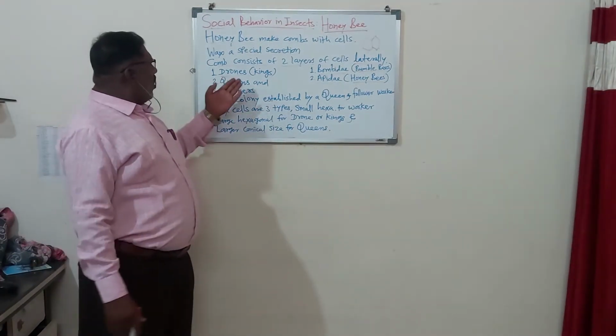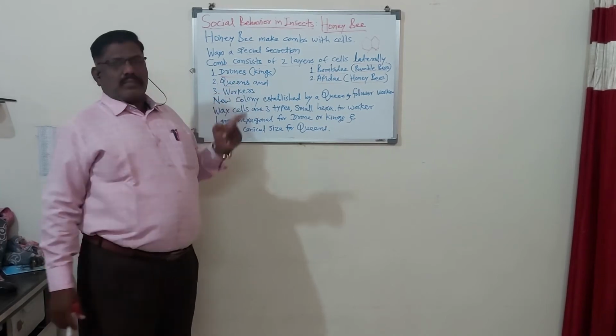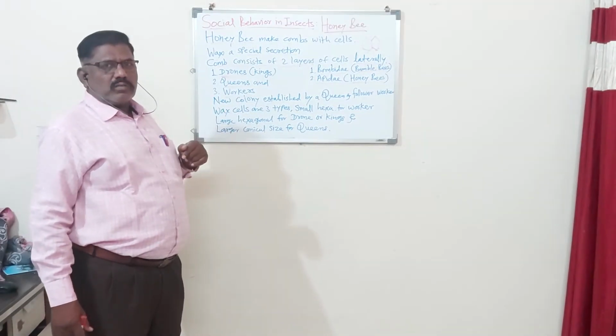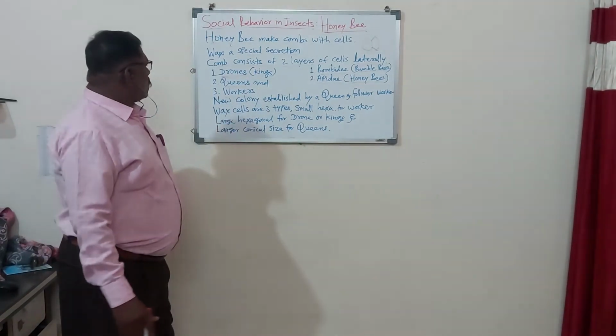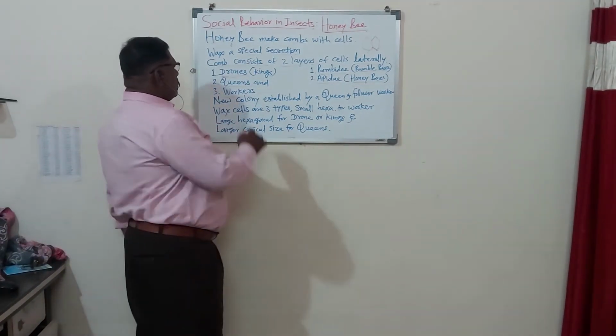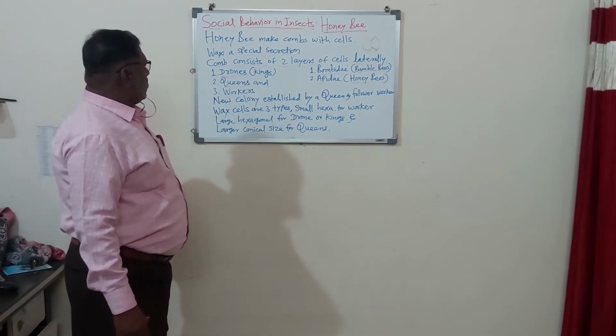So in the colony there is the king, there is the queen, and there are the workers, which are very important. And remember, kings are also called the drones. So these 3 different types of bees are found in a colony.